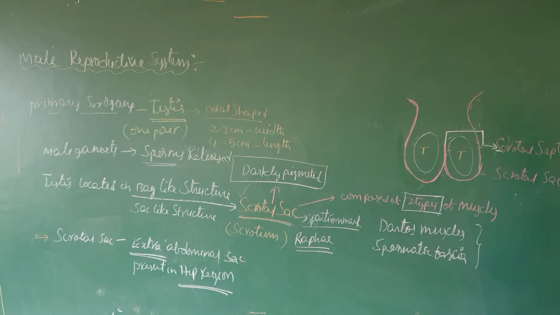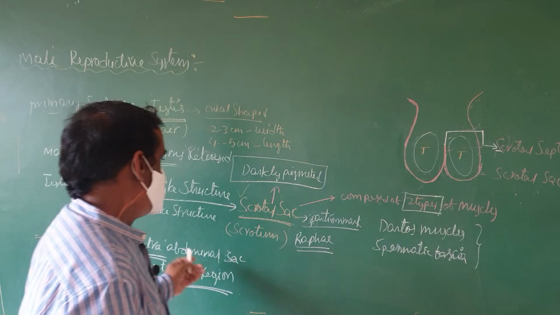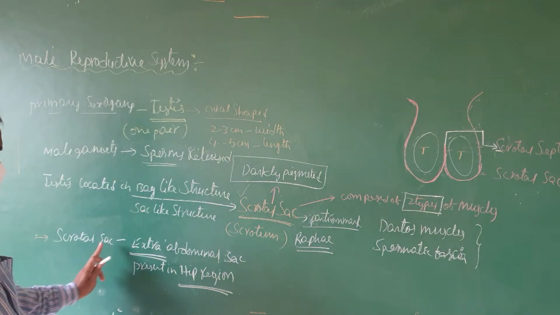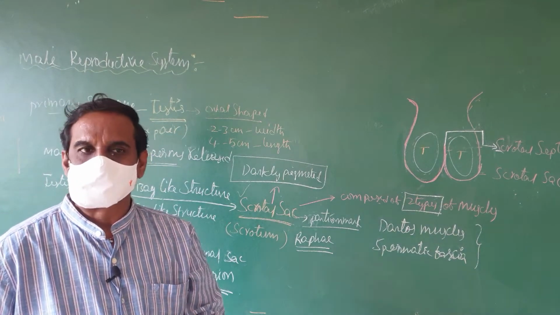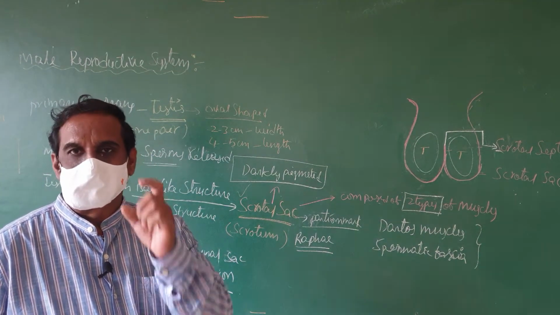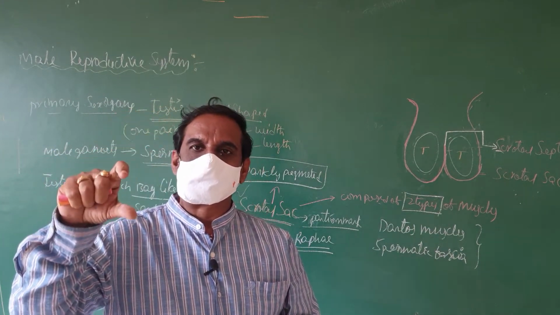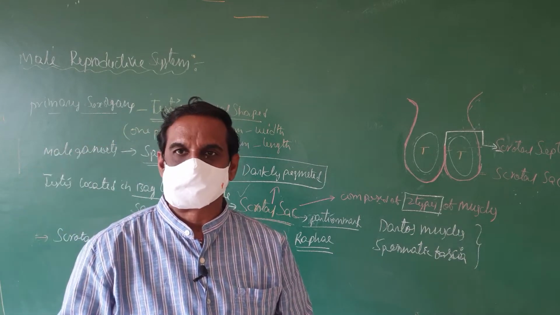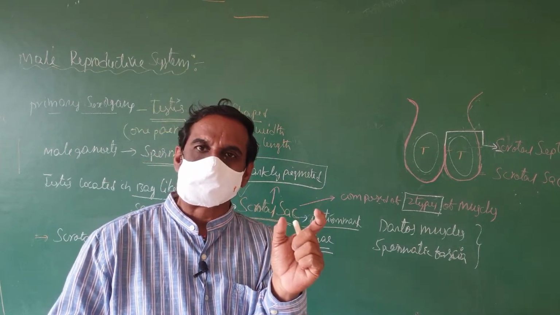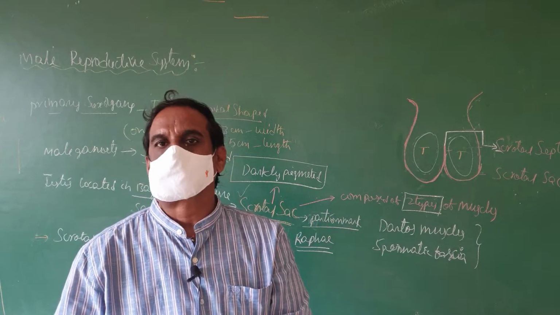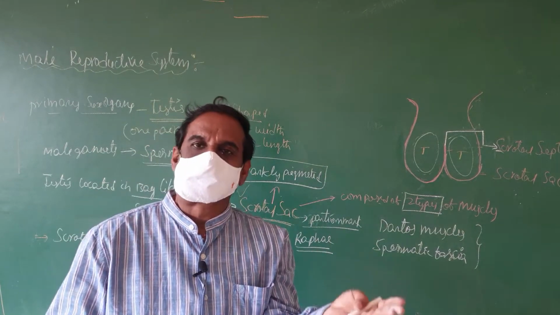These are two types of muscles. As we have discussed, the scrotal sac is extra abdominal. You can see here, the scrotal sac is an extra abdominal sac. It is outside the abdomen in the hip region. The reason is that spermatogenesis requires a temperature 2 to 2.5 degrees lower than the body temperature. In human beings, for spermatogenesis, a slightly lower temperature is required compared to body temperature. For that purpose, the scrotal sac is located extra abdominal.